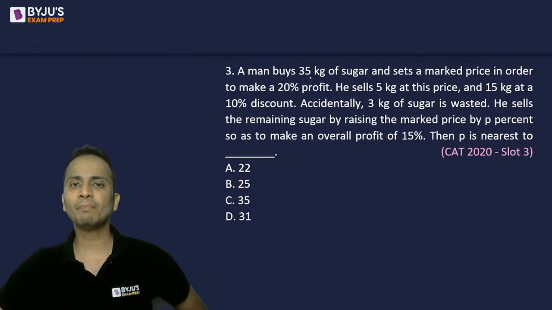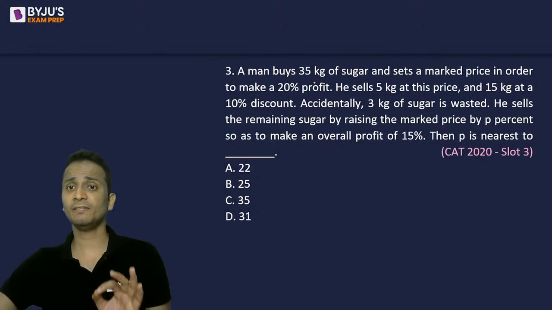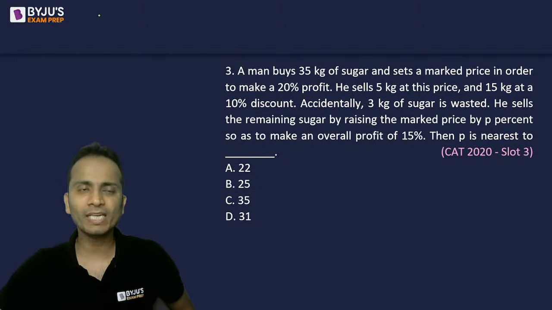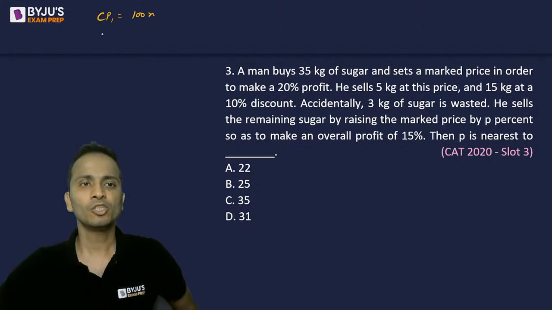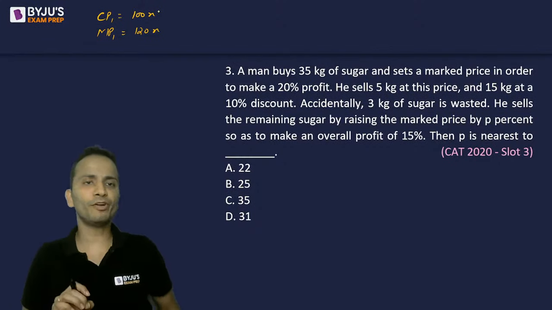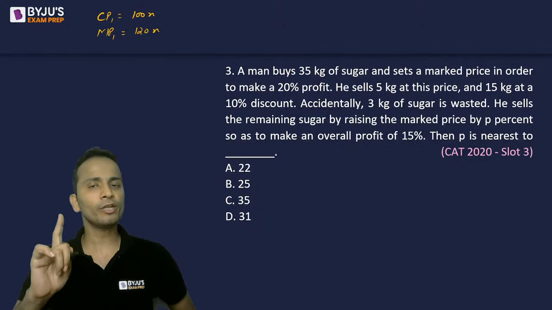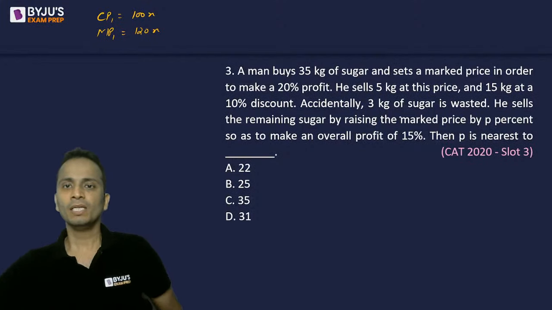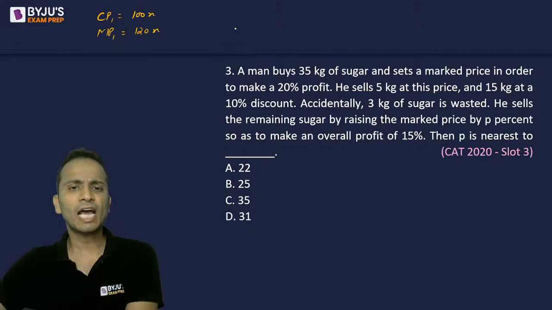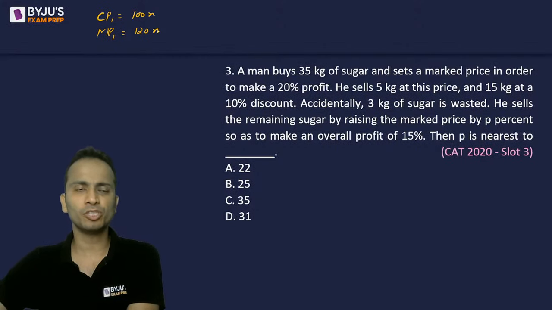Okay. Now the man buys 35 kg of sugar, total 35 kgs, and sets the mark price in order to make 20% profit. So let's say he bought 1 kg. So the cost price of 1 kg is 100x. So I can say that the mark price of 1 kg should be 120x. So he wants to make a profit of 20x on every kg. Okay. Now he sells 5 kg at this price. Fine. So I shall look at the profit, the value of profit.